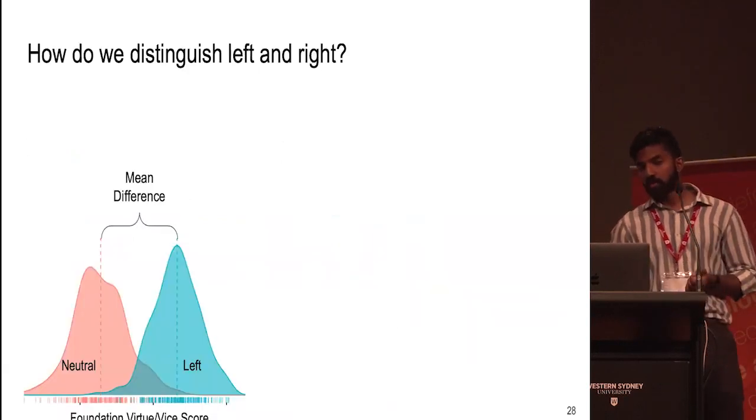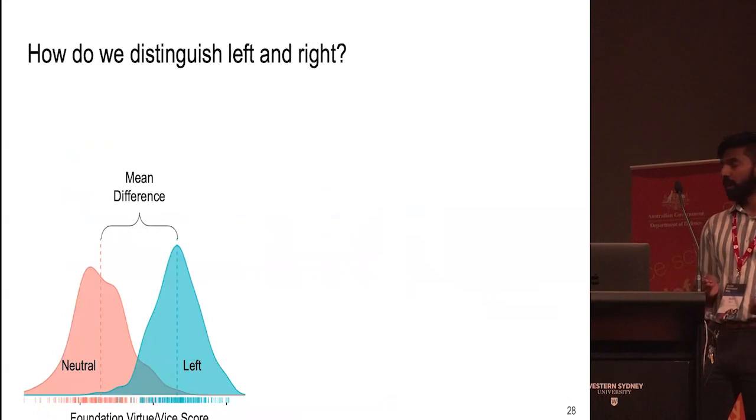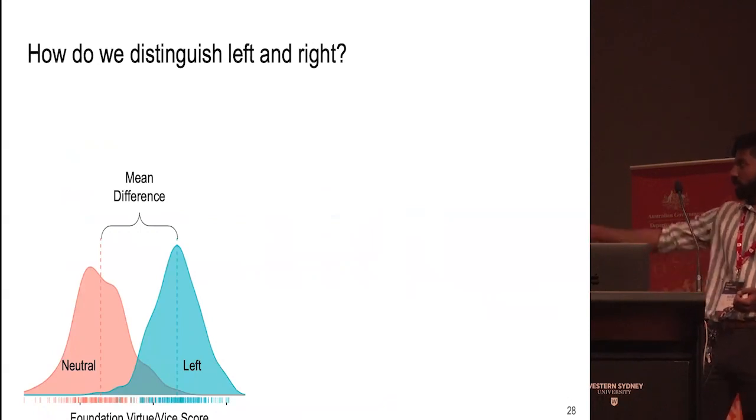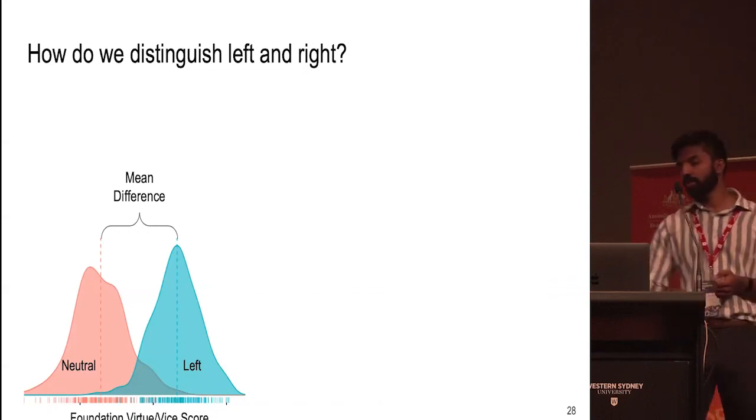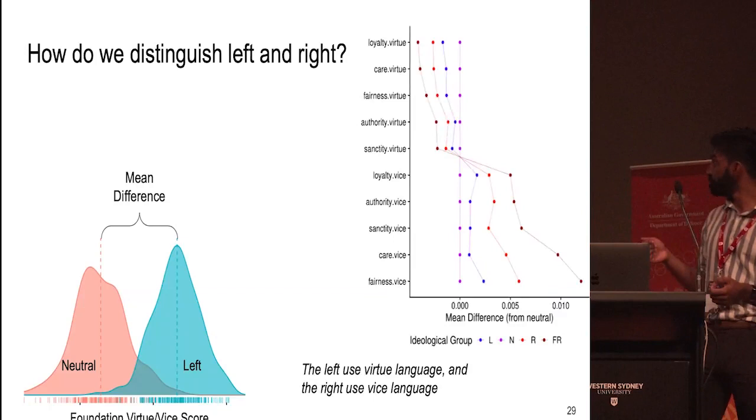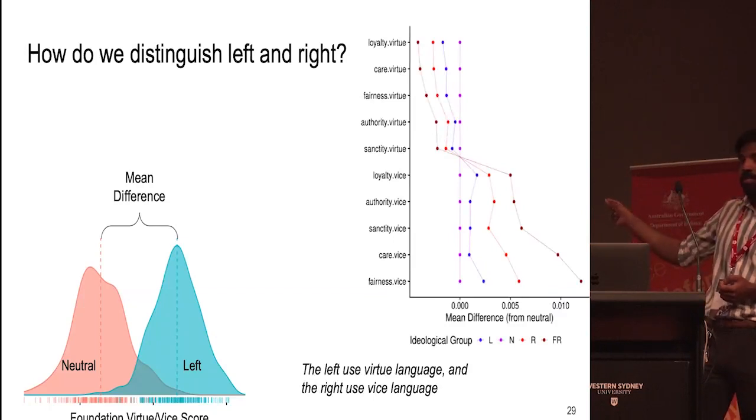For our next application, we would still like to distinguish between the left and the right. So what we've done is we've taken the foundation, vice, and virtue scores for each of our users, which we see as little slashes down the bottom in the rug plot, and we look at the distribution for our ideological groups. So for example, we have the left and the neutral ideological groups here. We take the mean difference for each ideological group from the neutral group, and we plot this as we see on the right. So on the y-axis, we have each of the foundations and each of the vice and the virtue axes. And on the x-axis, we have the mean difference for each ideological group from the neutral group.